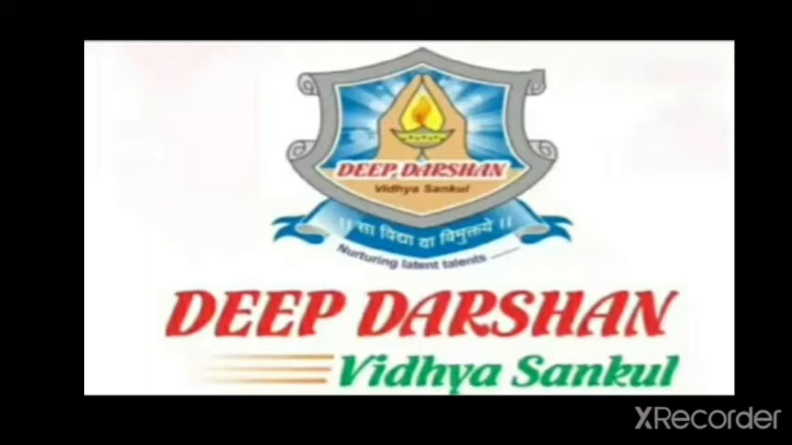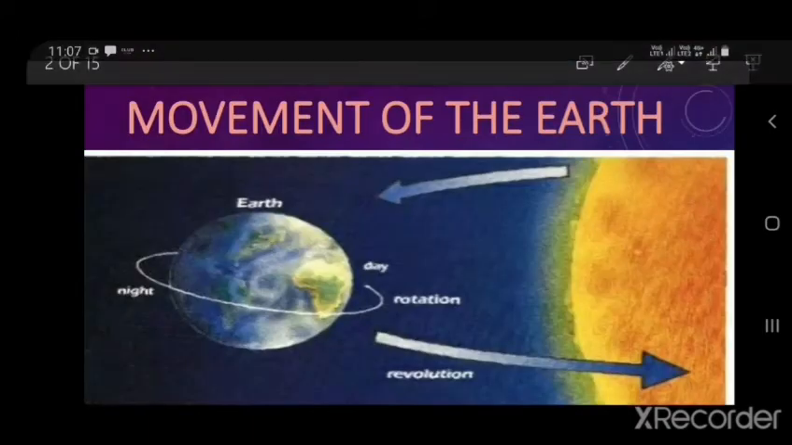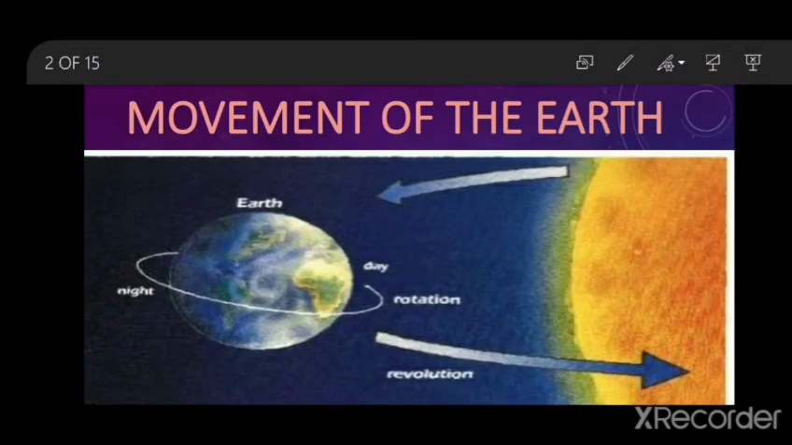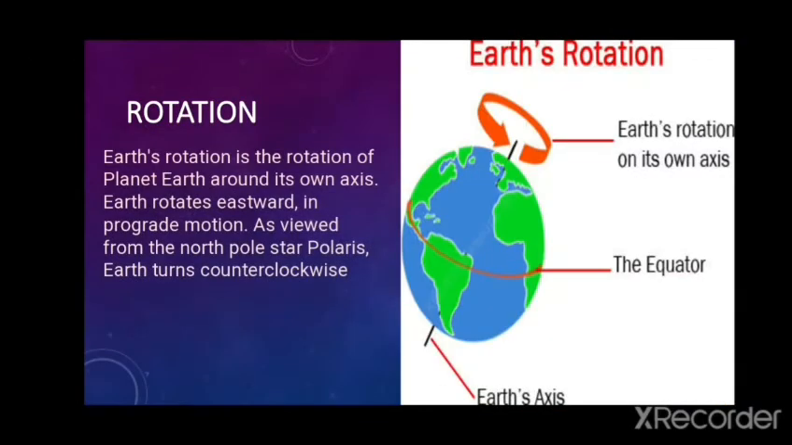Today we are going to learn our next chapter, Movements of the Earth. In ancient times, people believed that the earth was stationary and heavenly bodies moved around it. Nicholas Copernicus, a Polish astronomer, first said that the earth spins on its own axis and moves around the sun. Thus, the earth has two types of movement, rotation and revolution. So first we are going to know about rotation.